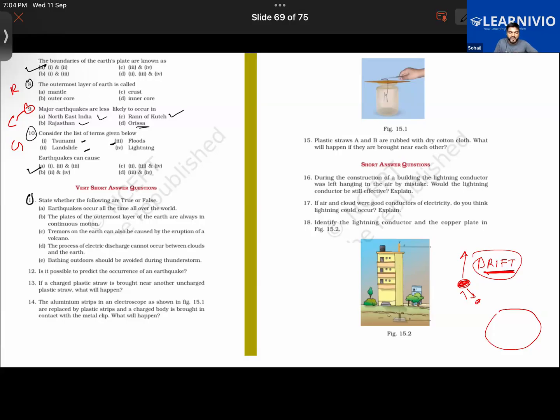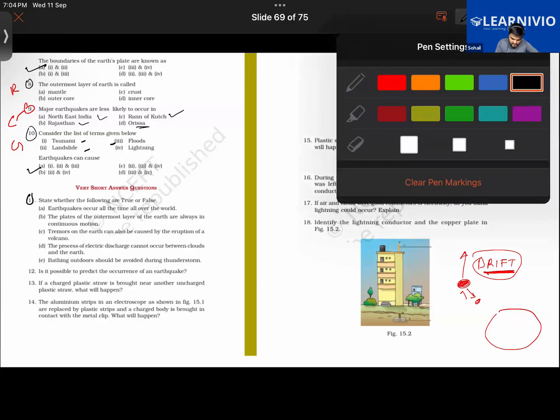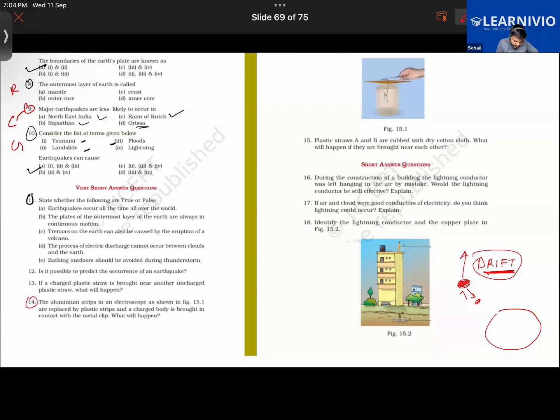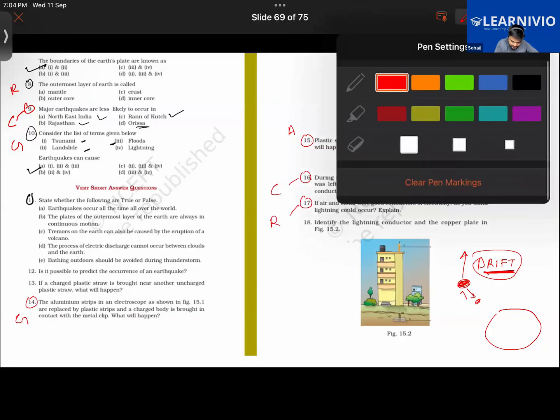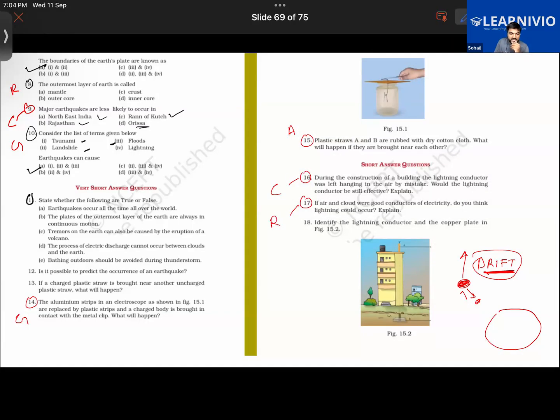Now I'm going to assign the questions. Question number 14, Gauri will be answering. Question number 15, Aleph. Question number 16, Chakrika. This one will be answered by Roni. And the last one, anyone can answer. All of you start quickly. After this, the time left will be for revising the previous chapters, taking up some questions from them.